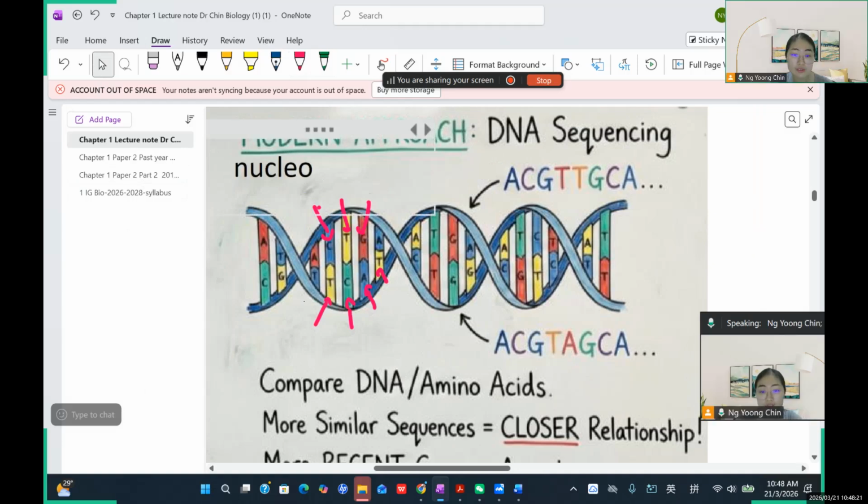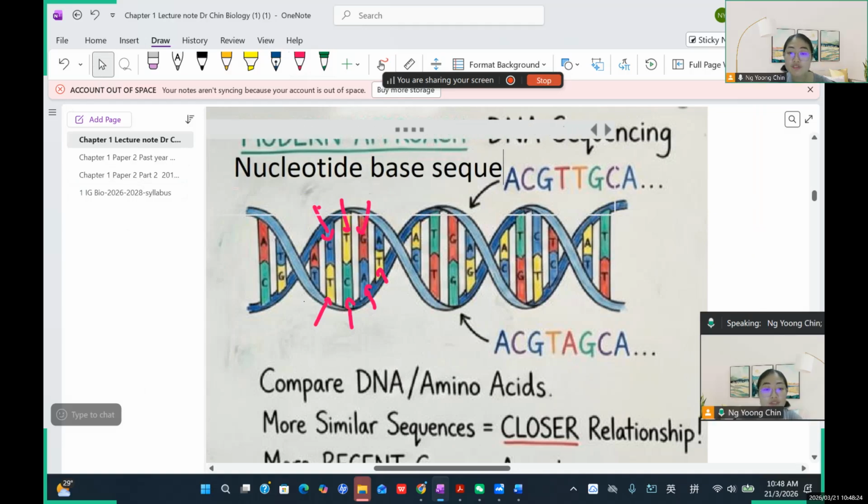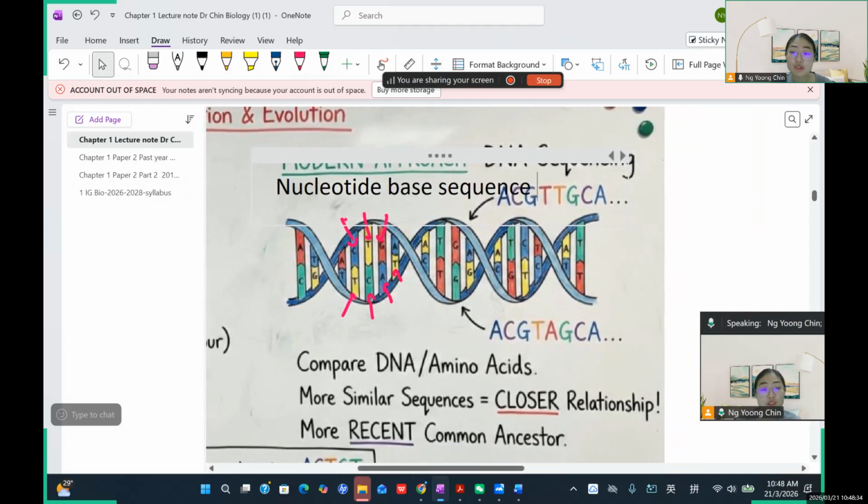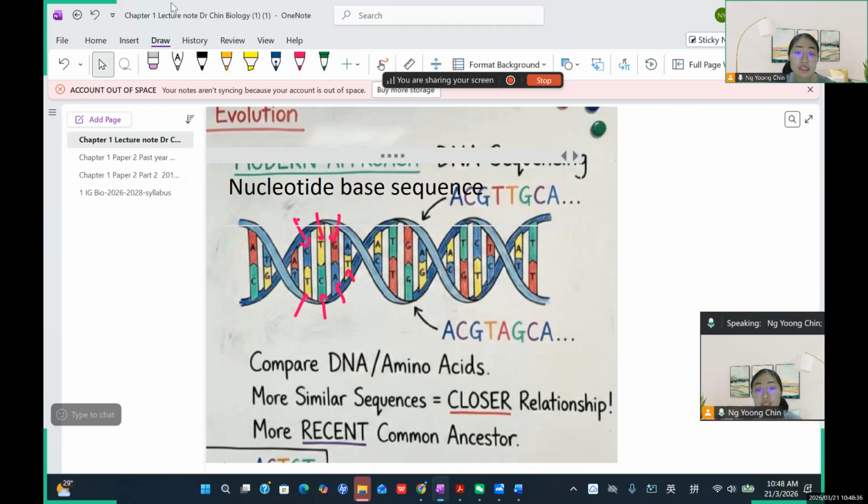Because the DNA is found inside the nucleus. Okay, Emma, maybe you can tell me what is the function of the nucleus? What do you think about the function of the nucleus? The nucleus will store the DNA inside, okay? And then what will DNA do? DNA can store the information, and then it can ask the cell to do anything it wants. So DNA is just like the boss, okay, the boss.